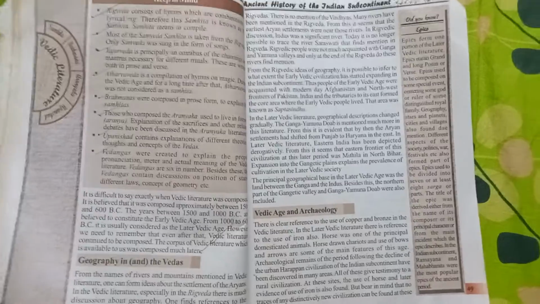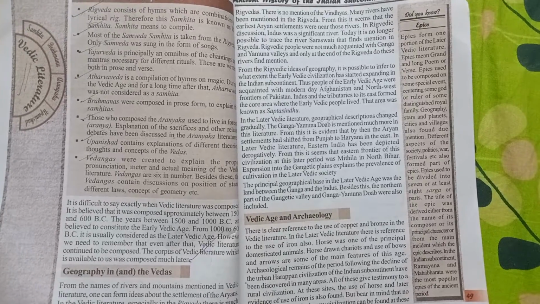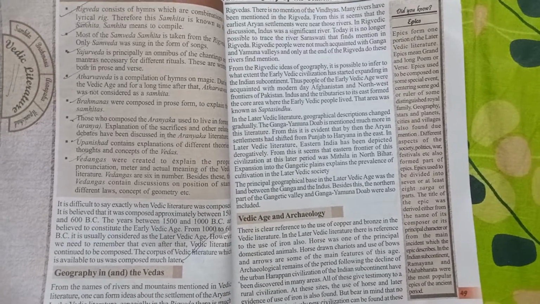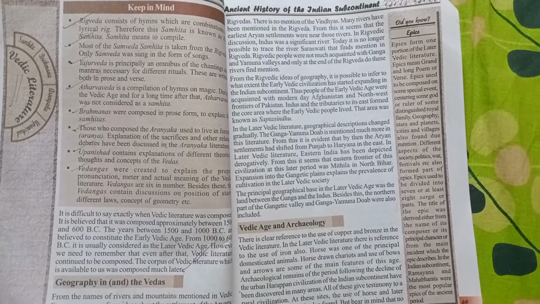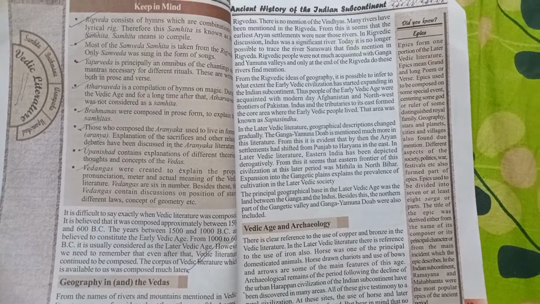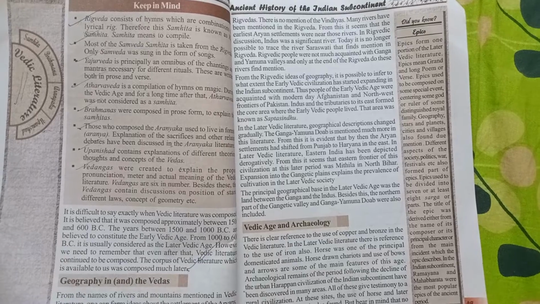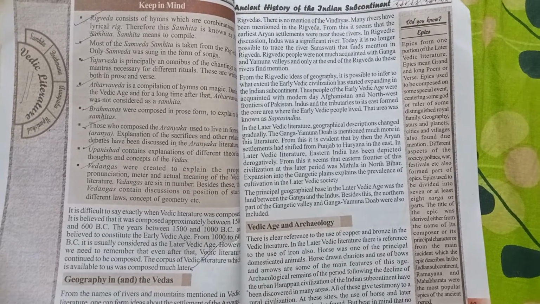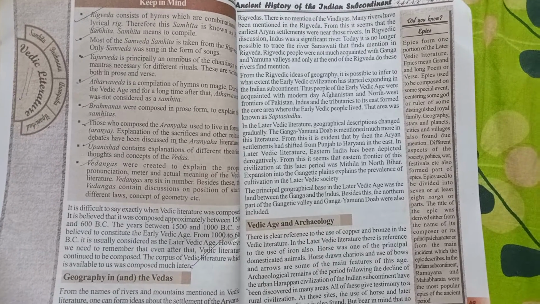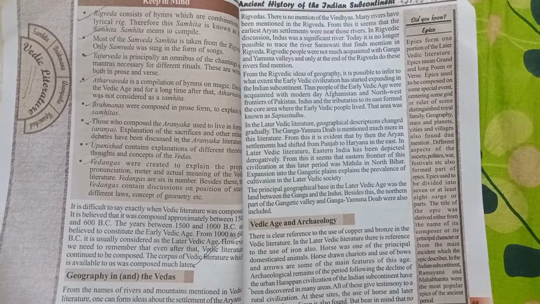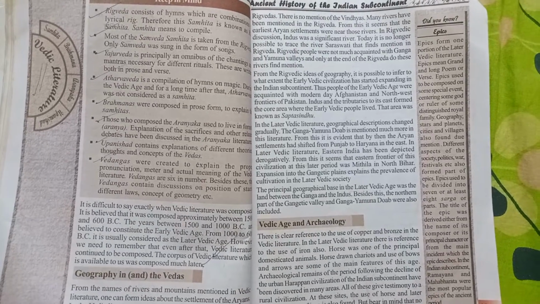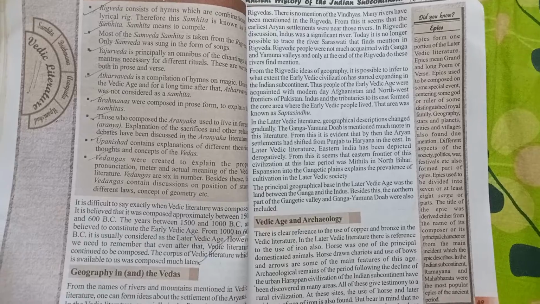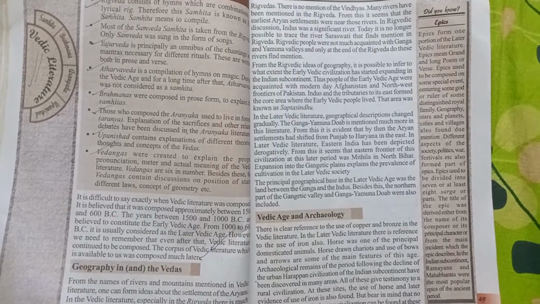So early Vedic people used to live in Afghanistan and the northwest frontiers of Pakistan, and they also used to live inside the river Indus and its tributaries, okay.